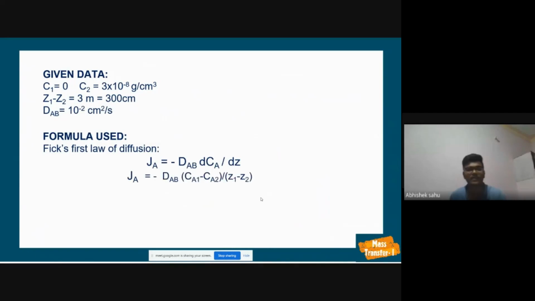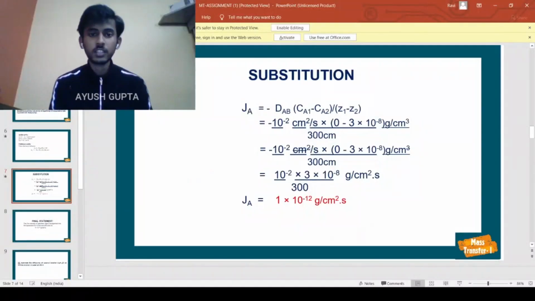So we can also write JA equals minus DAB, difference in the concentration divided by difference in the depth. As we can see, the flux density is equal to minus the diffusivity constant into the concentration gradient.